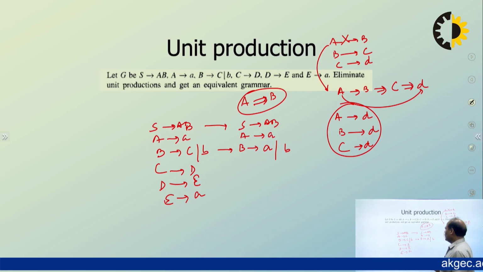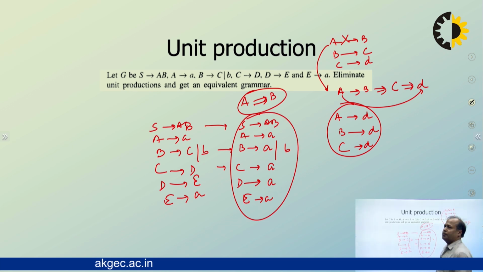Similarly here, C goes to D, D goes to E, and E goes to small a, so C goes to small a, right? Similarly, D goes to capital E, E goes to small a, so D goes to small a, and this goes to A. So this is the grammar without unit productions, right?